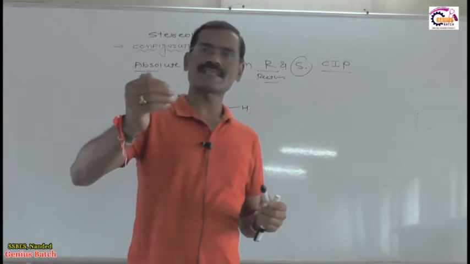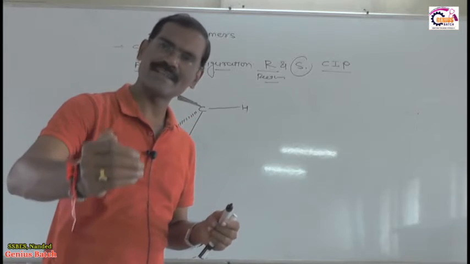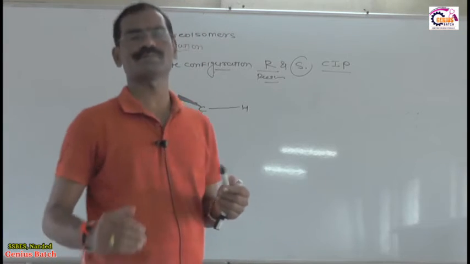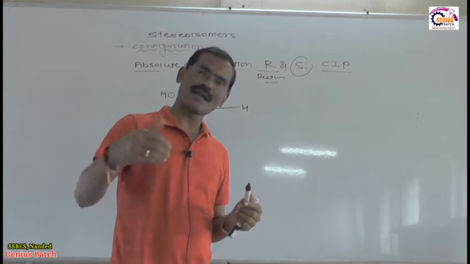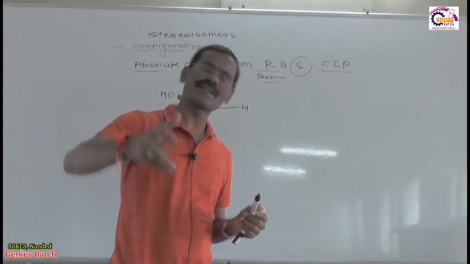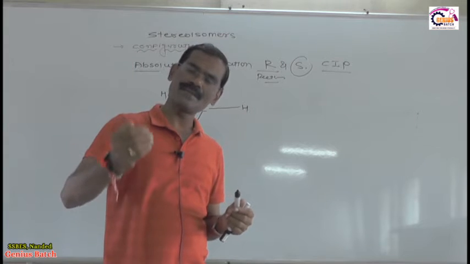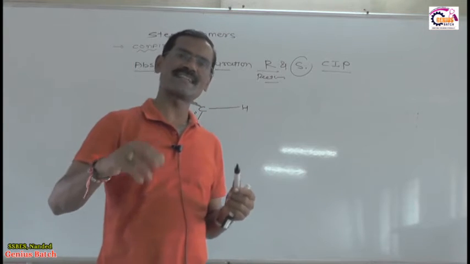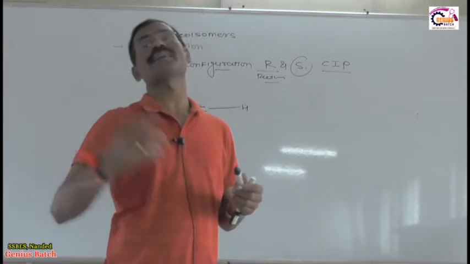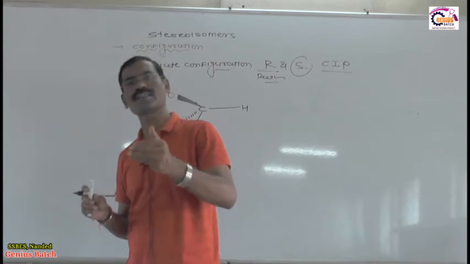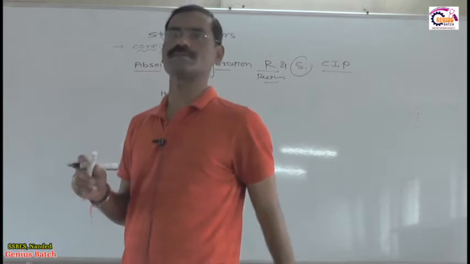Third rule: if the first atom cannot decide the priority, then the priority sequence shifts to the next atom. Then the fourth and last rule, which is also very important: if a doubly bonded or triply bonded atom is present, it is represented by duplicated or triplicated atoms, and the triplicated ones are called phantom atoms, and so on.